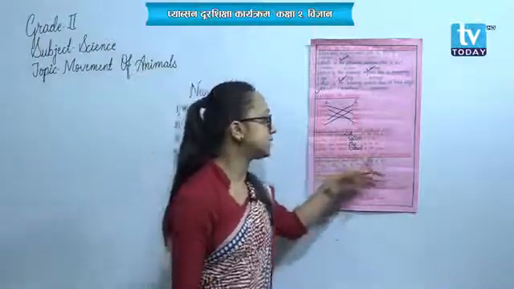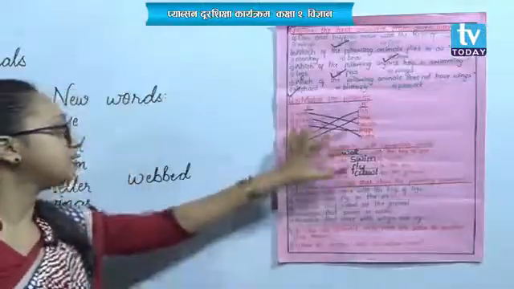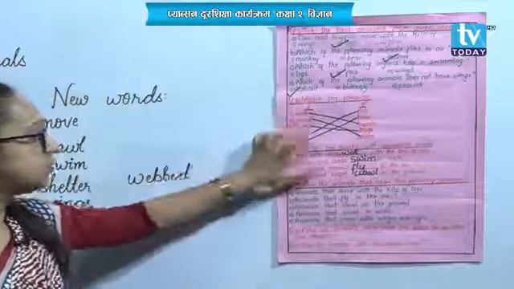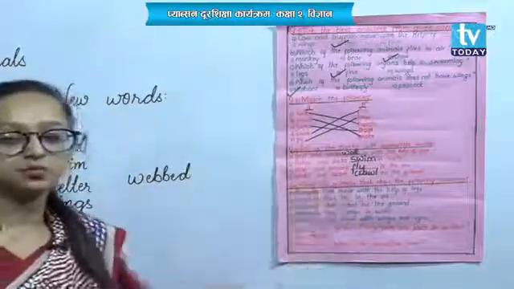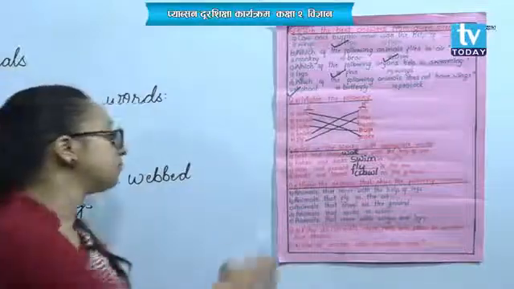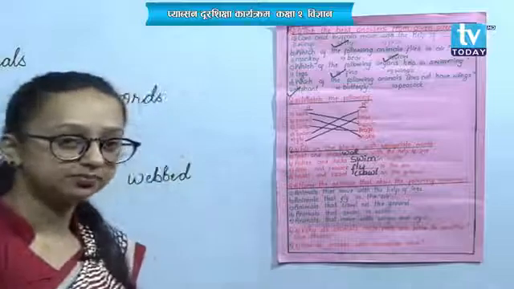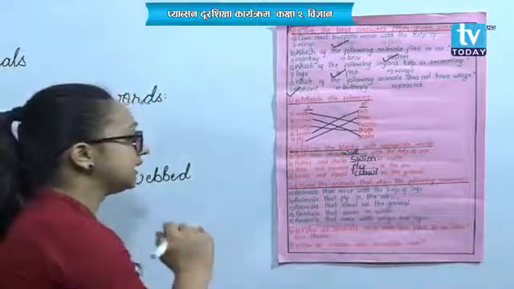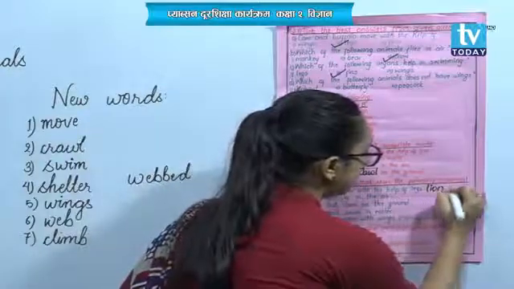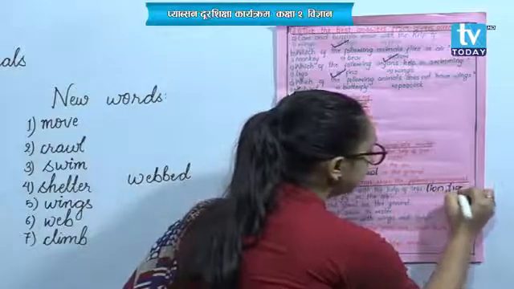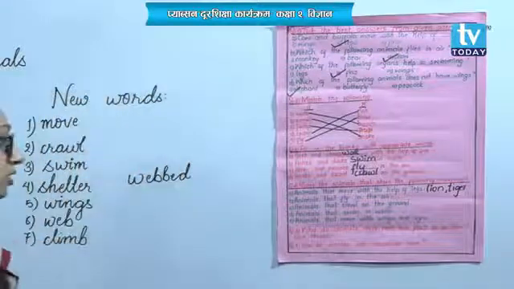Now question number 4. Name the animals that show the following movement. Very easy again. Here we have done the animals that show the movements already. Now you need to name the animals that show these movements. That is very easy for you. Number A, animals that move with the help of legs. Okay, let's write the answers here. Like lion, tiger, they also move with the help of their legs. And you can go on adding others on your own.